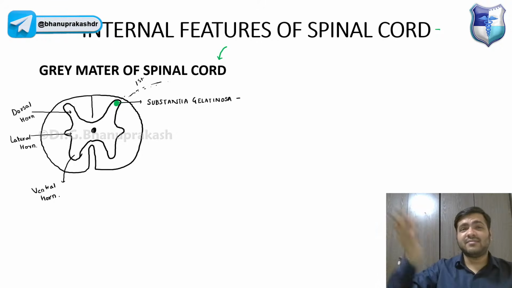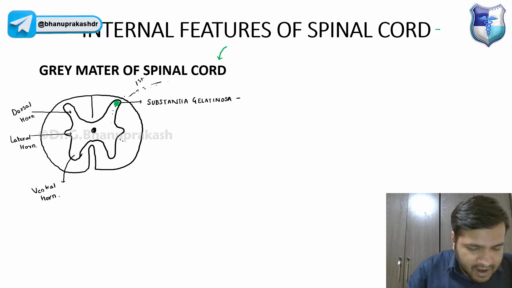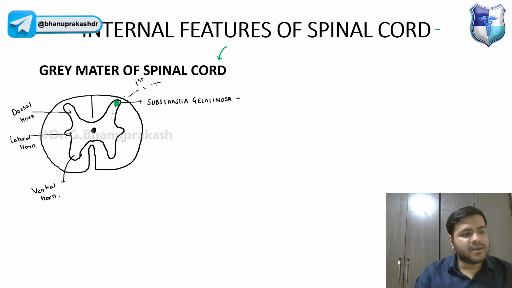All the sensory information comes to the substantia gelatinosa and is relayed here. Then a new neuron will begin, which will come into the white matter of the spinal cord.